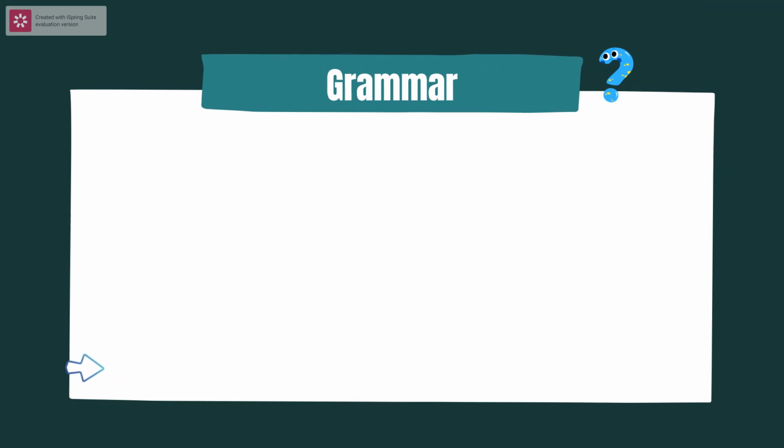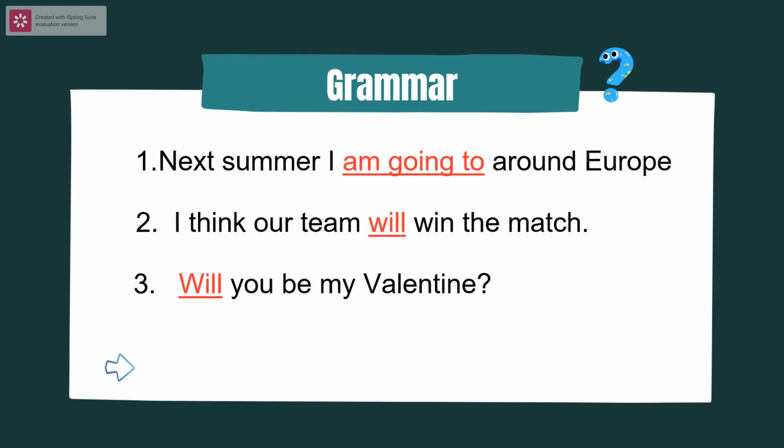In the previous lesson, we learned about the vocabulary and pronunciation section, and today I'm going to give you new knowledge. There are some grammar structures. I will give you some sentences on the screen, and you look at them. Number one: next summer I'm going to travel around Europe. The second one: I think our team will win the match. And the third one: will you be my Valentine? So, do you see any new points in the following sentences?